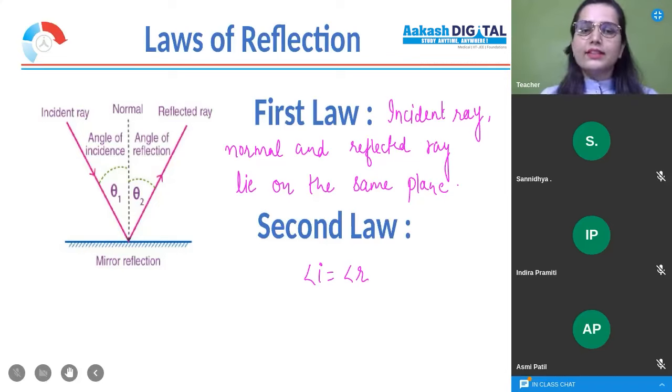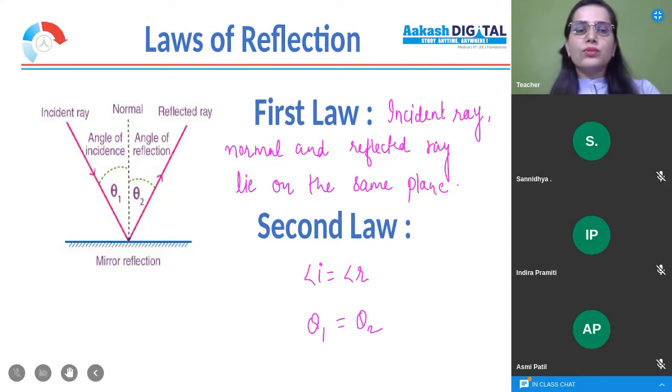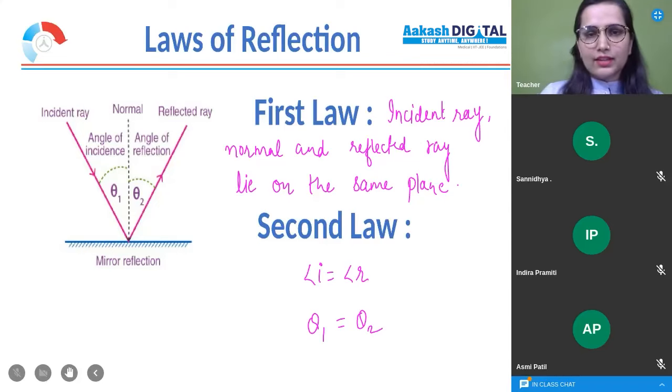You can write it as theta 1 and theta 2 according to the diagram. What is it? Theta 1, theta 2. So we can also write it as theta 1 is equal to theta 2. Okay. Angle of incidence is equal to angle of reflection. Clear about the laws? These are two laws. The first law says that the incident ray, normal and reflected ray lie on the same plane. Second law, what is it saying? Angle of incidence is equal to angle of reflection. Am I right?